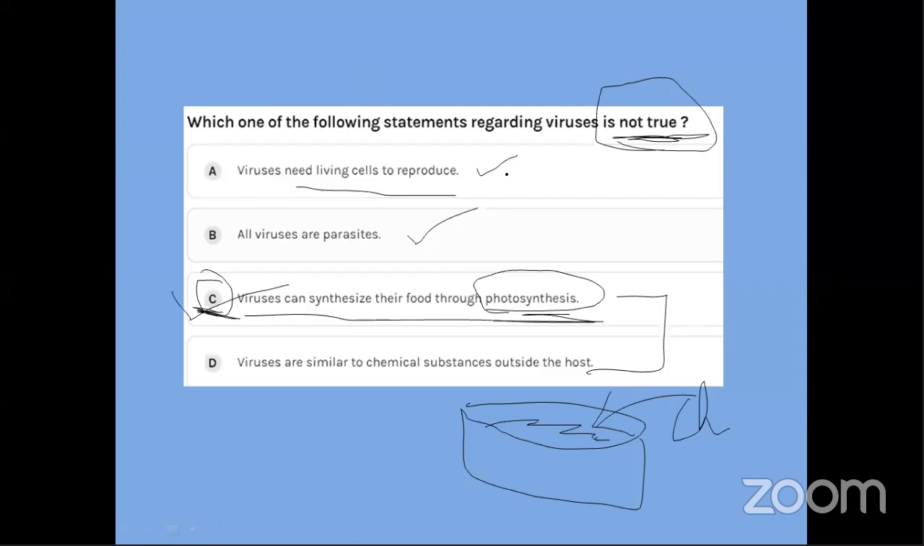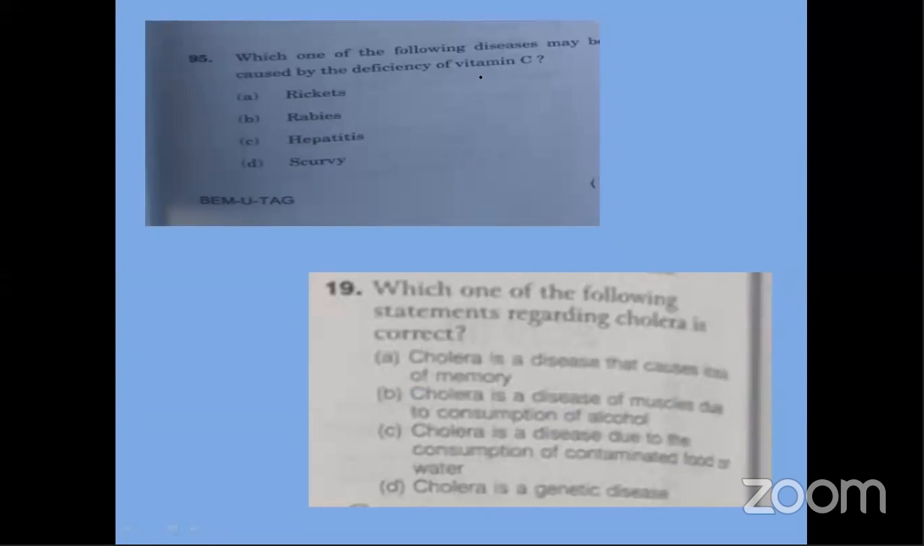Let's move to the next question. Is it clear? The question is clear. Who had asked? Yes, ma'am. Okay, next question. Now, this one is interesting because I had taken this question. Let's see who can answer it and who also remembers the code word for it.